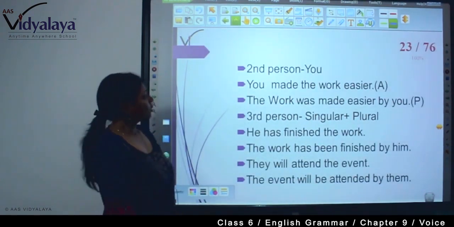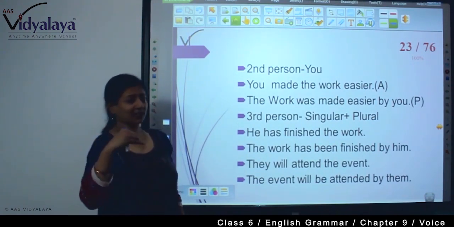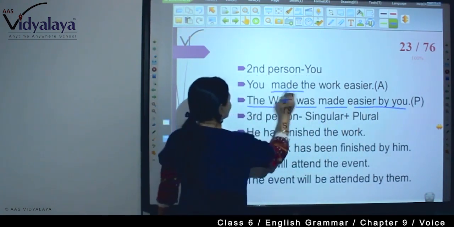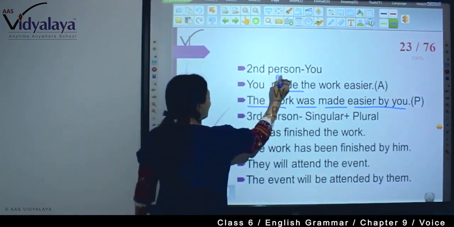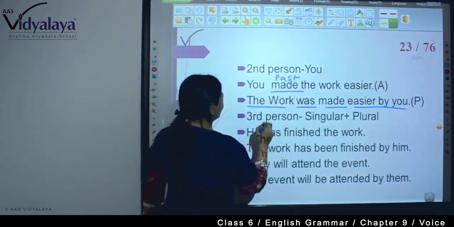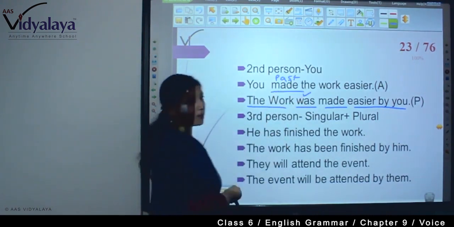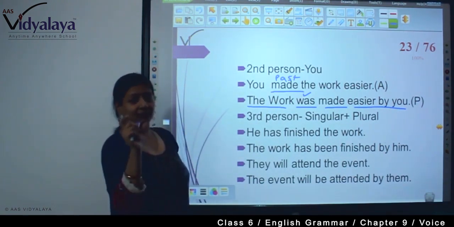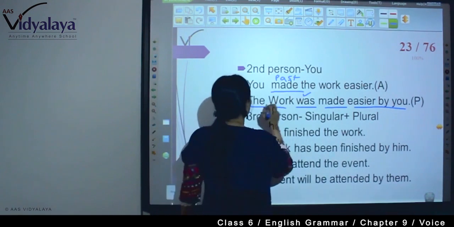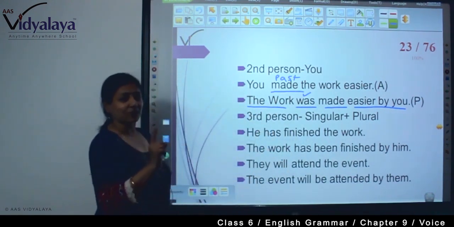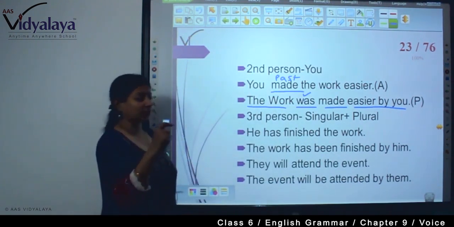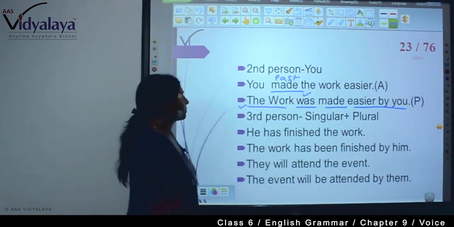Second person: you made the work easier in active. So now in passive voice, the work was made easier by you. Okay, this is made, which is in the past tense. So here the auxiliary is past. And as here the object is the work, the work is not a second person. So we have written was, according to the subject.